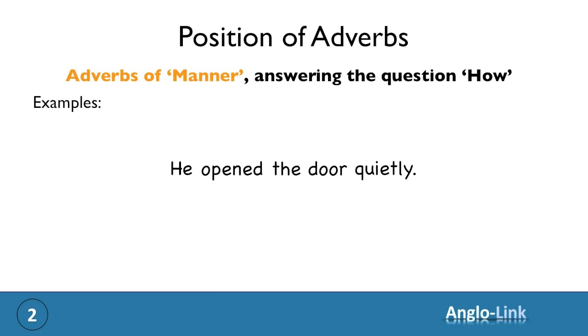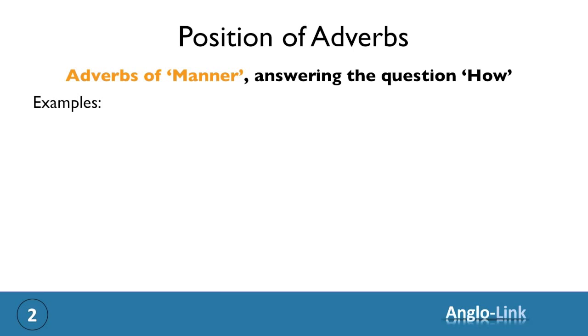He opened the door quietly. So you have the who, what, and how. Now, because the how is an ly adverb, you can put it before the main verb, like any other adverb, and stress it with your voice. He quietly opened the door.